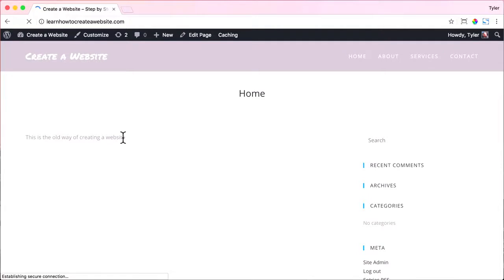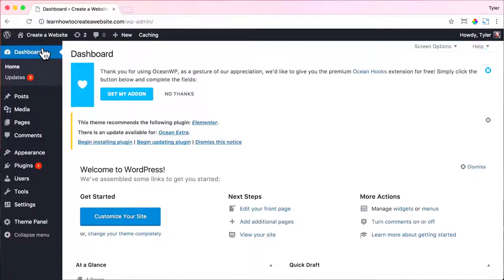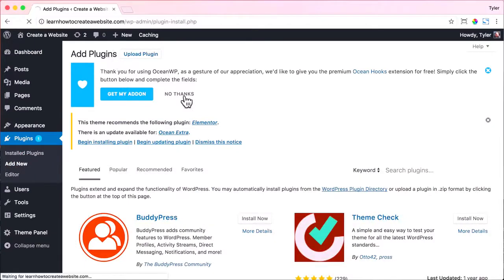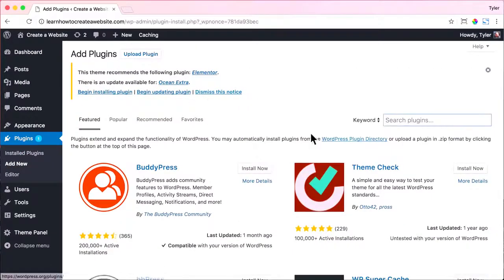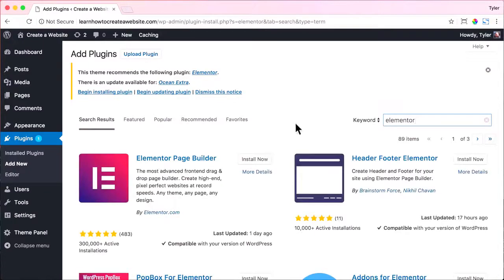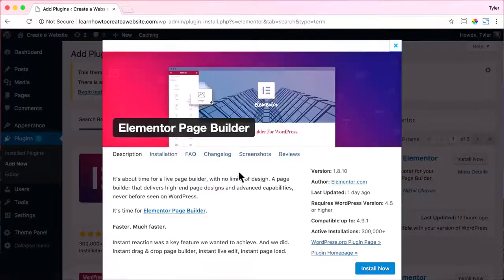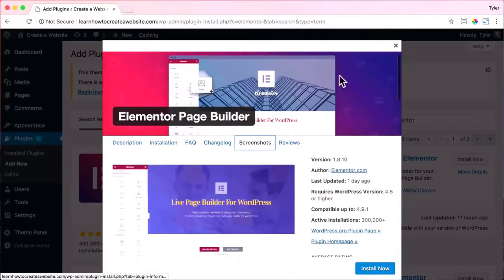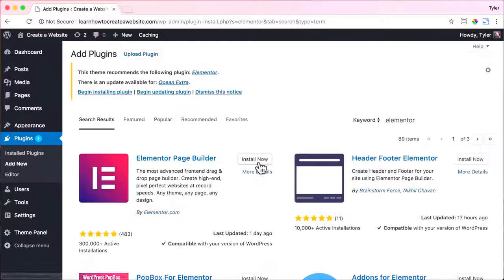So what we're going to get here is a page building plugin. To do that, just hover over your website and go to Dashboard and click on Plugins, then click Add New. Now we can search for plugins, and we can search for Elementor, E-L-E-M-E-N-T-O-R, and press Enter, and it should be the first one, and it has 5 stars and 300,000 active installations. So it's really good. You can go to more details and you can see the screenshots of what it does and what it looks like. And you can exit out of there and press Install Now.